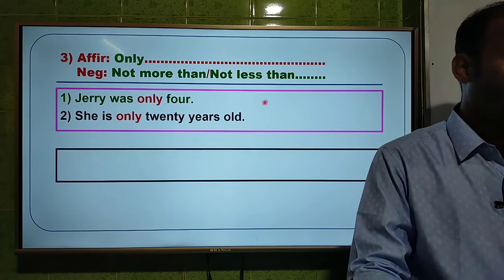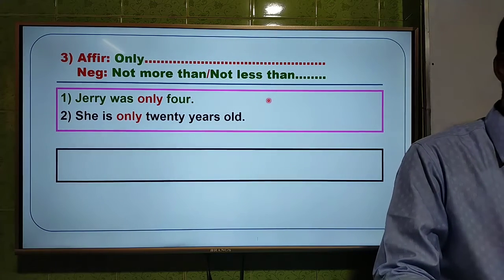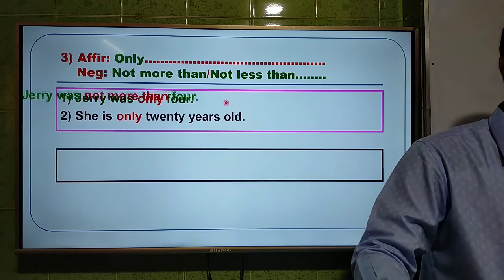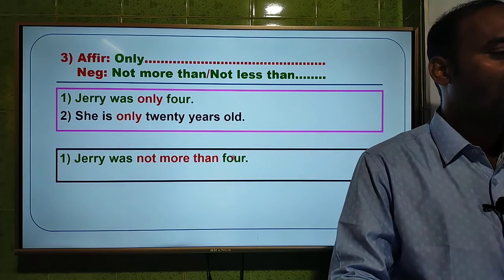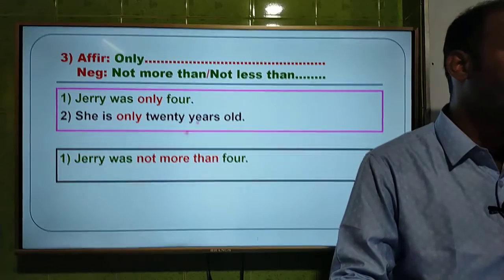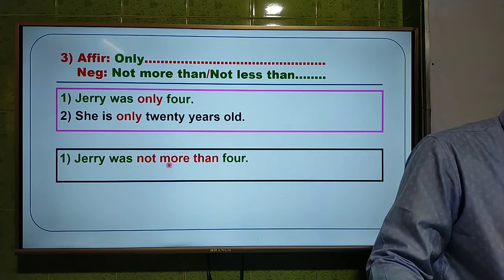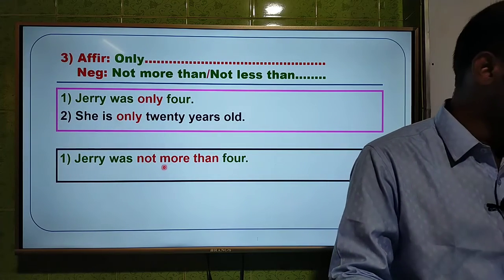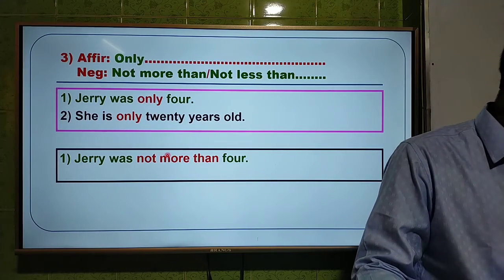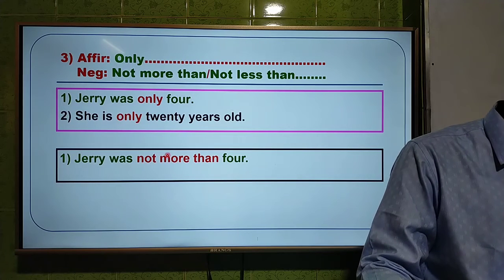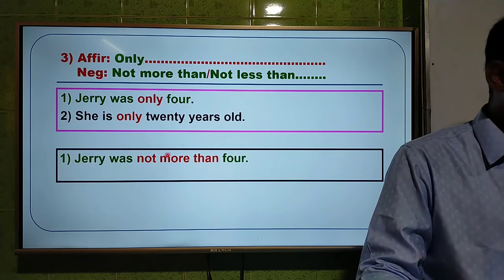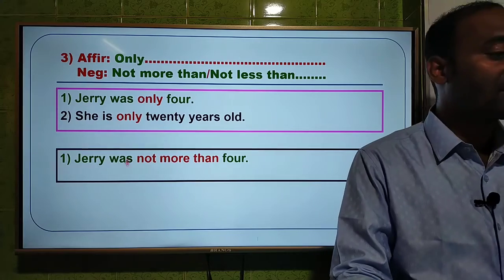Okay, dear students, if you have written down the answer, just match the answer with mine. And first one, Jerry was only 4, so the answer will be Jerry was not more than 4. And I have told you to use not less than in the second sentence. Jerry was not more than 4. It has been written down by Samia Muskan. Thank you so much. Again, another one is with us, Ripon. Welcome you. So dear students, second answer.